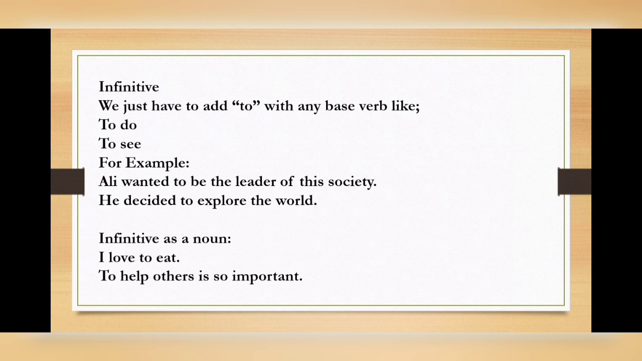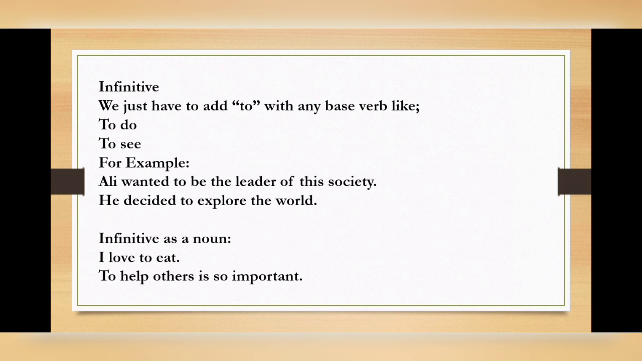Let's see an example. Ali wanted to be the leader of his society. So Ali wanted to be. To be is an infinitive that is expressing the state of being. Another example. He decided to explore the world. To explore is expressing an action.